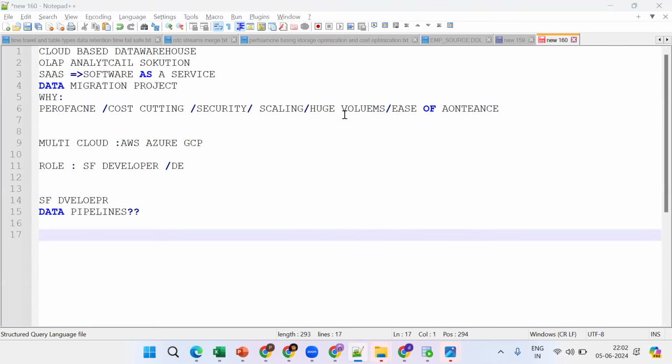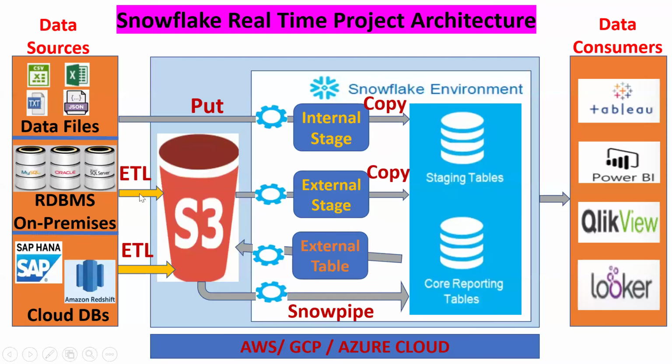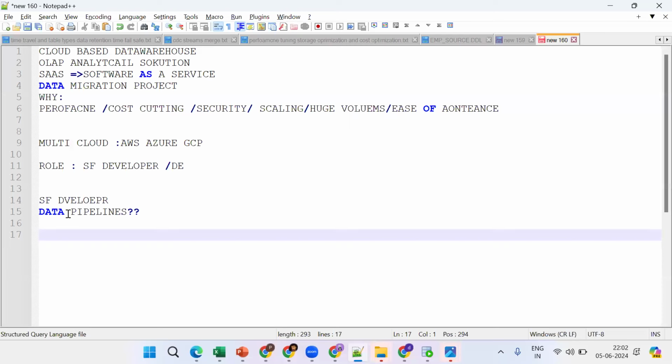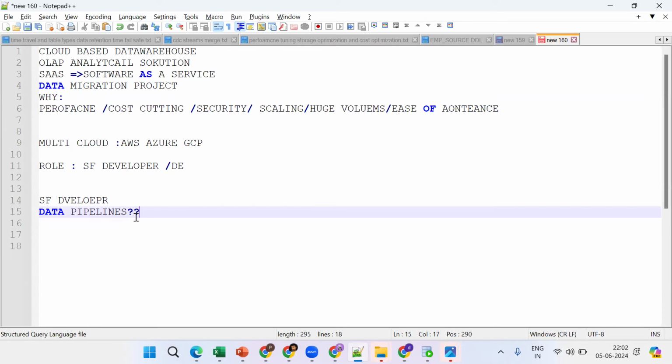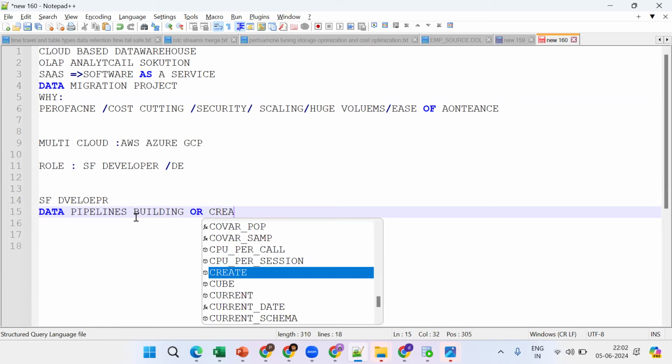We need to bring the flow of data from different sources into Snowflake. So you got the point. And tell me, only data pipelines? Is there anything else we should do? What's our role? Only data pipeline building or creation, only this thing?